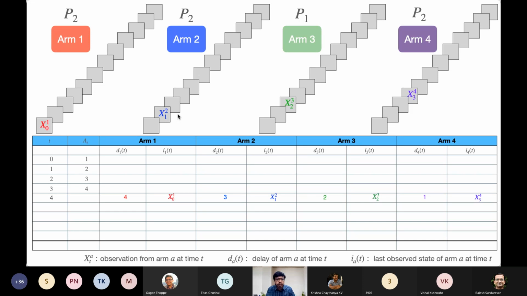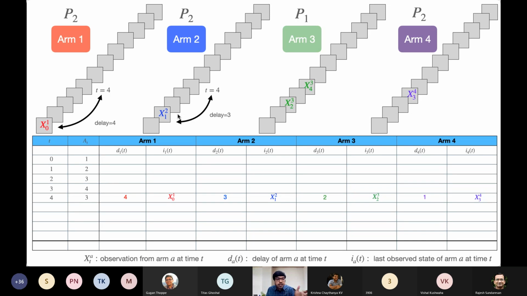Now, starting at time 4, we can ask what is the delay of each arm and the last observed state of each arm. This delay is the most important characteristic in the restless setting. It captures how far back in time each arm was observed, because we are losing information, right? We need to keep track of this time. In reference to time t equal to 4, arm 1 was observed 4 time instants back, so its delay is 4. Arm 2 was observed 3 time instants back, so its delay is 3, and so on. We can also see what the last observed state is.